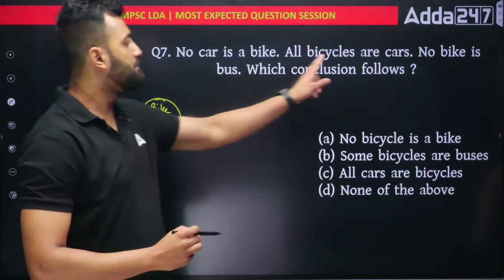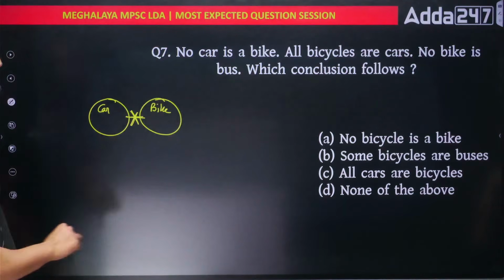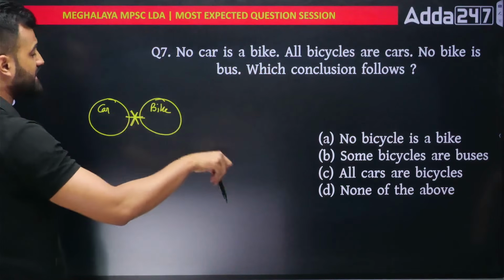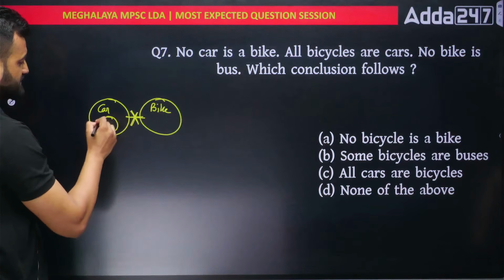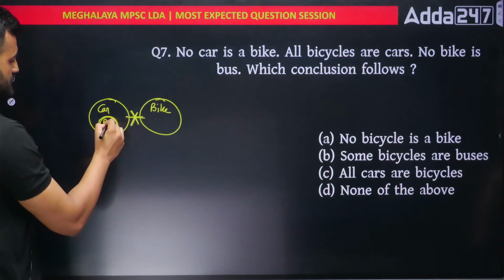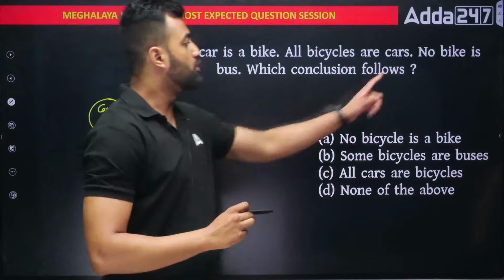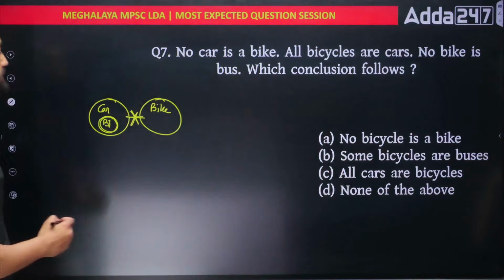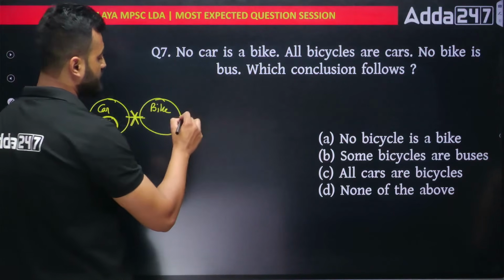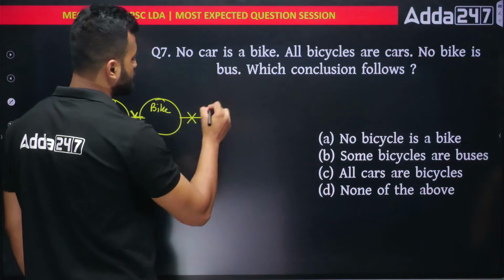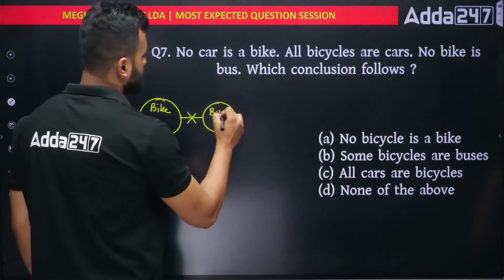Next, all bicycles are car. That means all bicycles should be inside car. So I have to put out here bicycle. This is my bicycle. I'll write B-Y. Next, no bike is bus. No bike is bus. So out here I have to make a line and cross, and this would be bus. So my Venn diagram is ready.